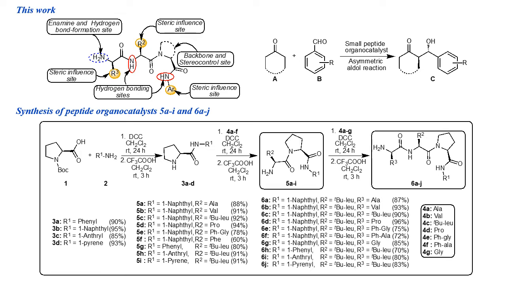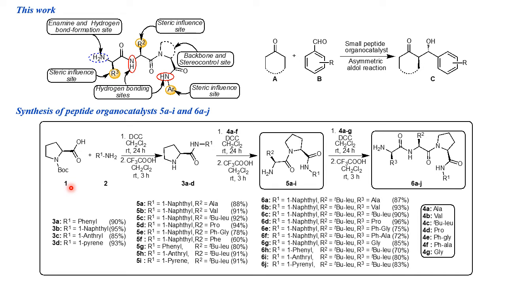In my present work, we designed and synthesized common small di- and tripeptide organocatalysts. Synthesis of small peptide organocatalysts 5A to I and 6A to J. The N-Boc proline reacts with different substituted primary amines using the amide coupling reagent DCC in the presence of DCM, 0 degrees to room temperature, 24 hours, to afford